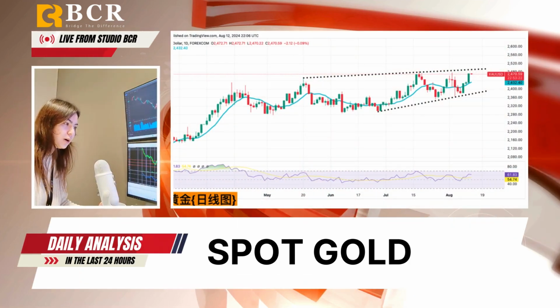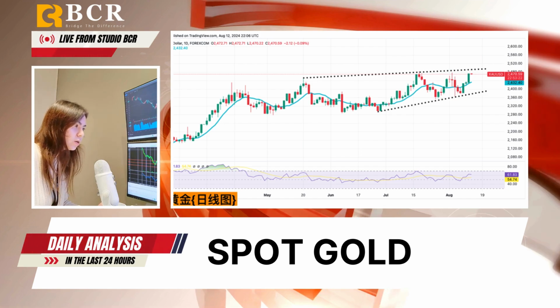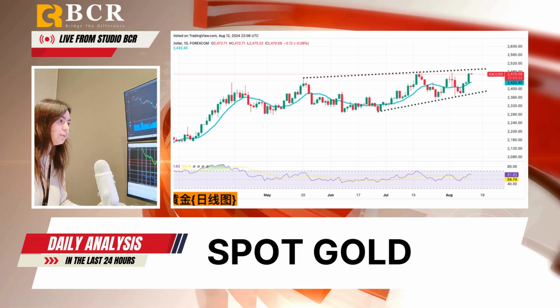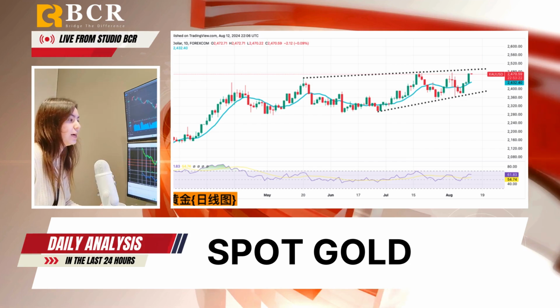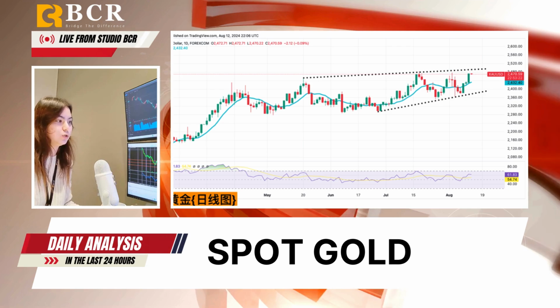While for gold, prices continued to rise on Monday, reaching $2,473 after a recovery late last week. Geopolitical tensions and expectations of multiple Federal Reserve rate cuts this year supported the increase, though a stronger dollar briefly pulled prices down to $2,426 during the early Asian trading. Despite the dollar's impact, the ongoing Middle East tensions are likely to keep gold prices supported.